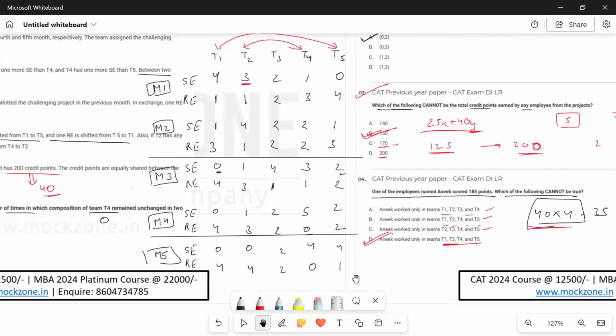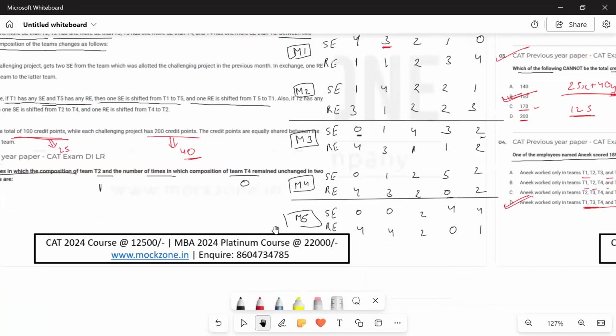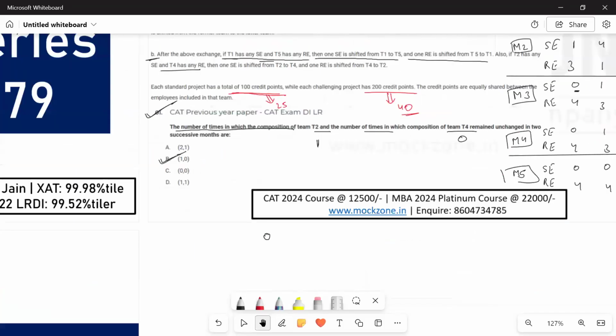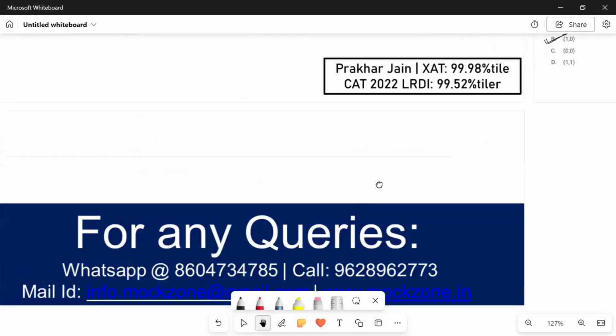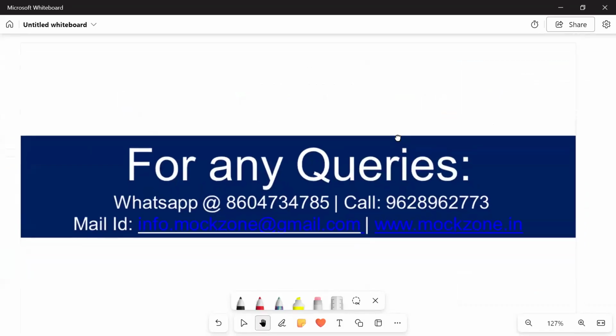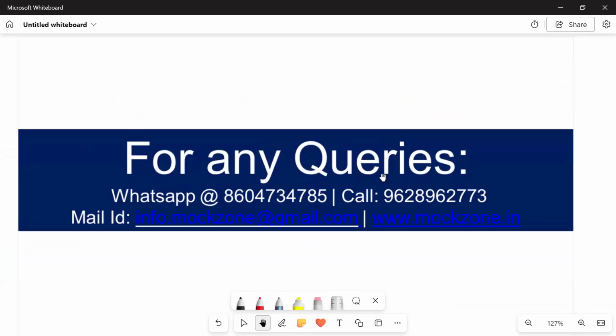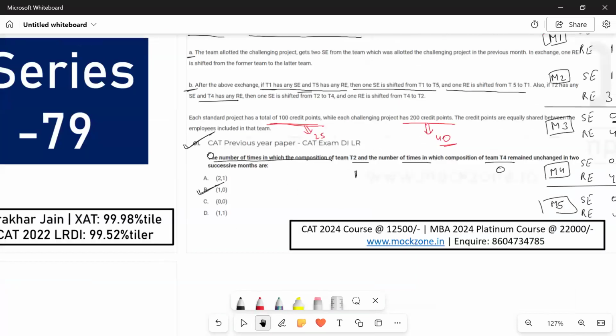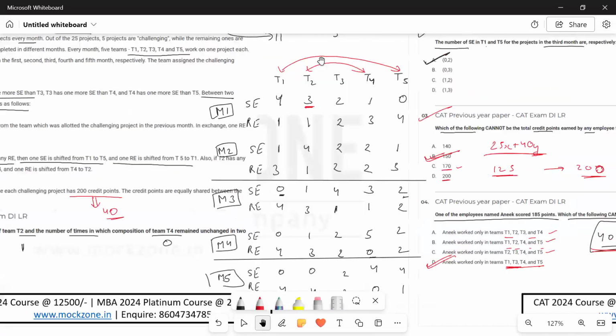A bit lengthy and, I would say, intriguing and complicated set, but very nice to practice on. I hope this was clear to everyone. And yeah, in a real exam paper, I would not suggest you to do this question first. I would suggest कि बाकी sets देखो पहले. And because see, this table construction में इतना time लगता है, इसमें 15 मिनट तो इसी में लग जाएंगे.